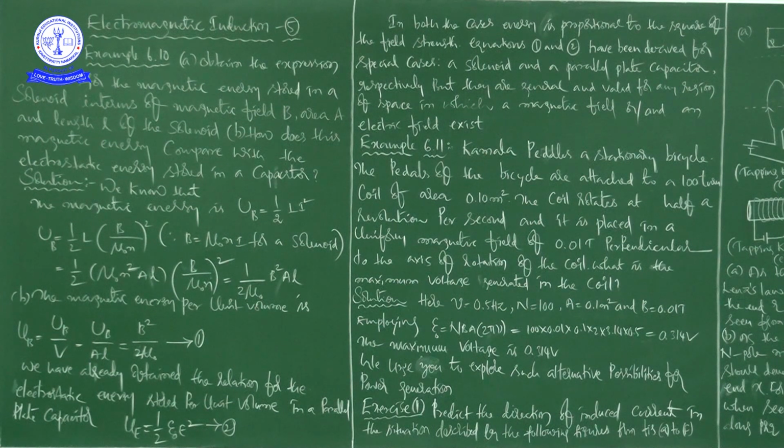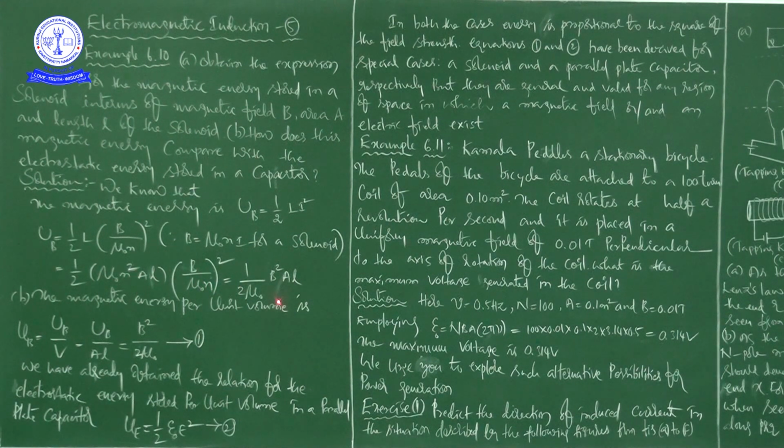See this. What I am saying is, we know that the magnetic energy UB is equal to 1 by 2 L I square. Now, UB is equal to 1 by 2 into L. In place of I, you can write B by mu naught N from this formula. So, it is the formula for solenoid. So, in place of I, when we are writing B by mu naught N whole square, then the next step will be like this mathematically, right?